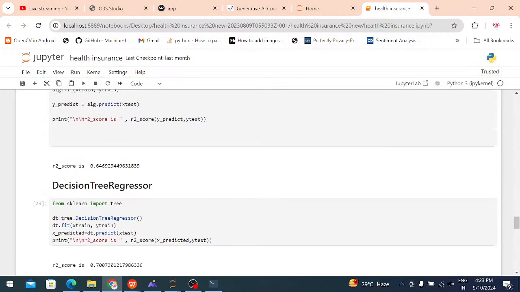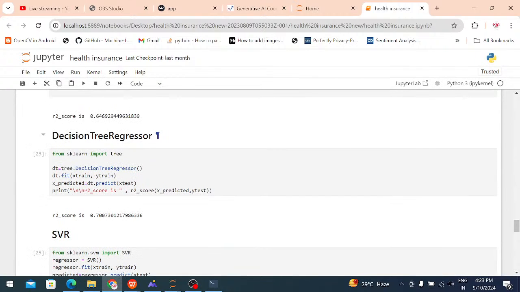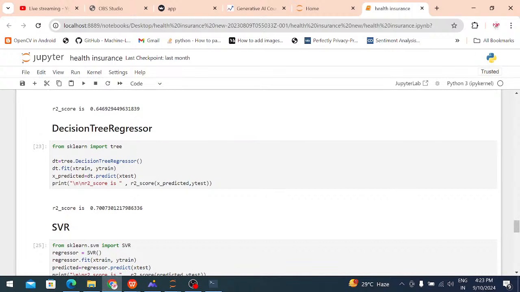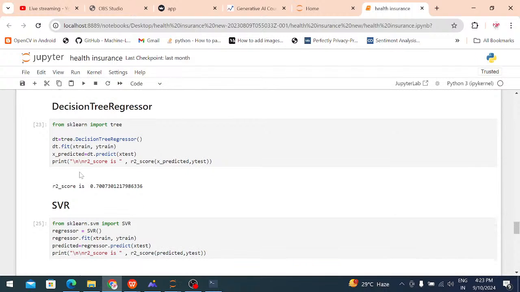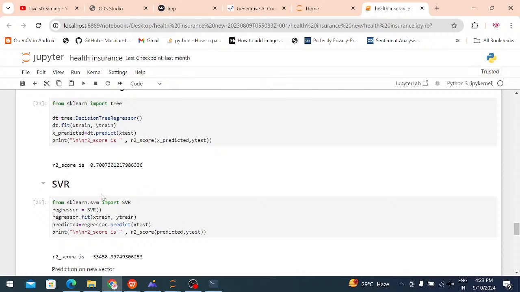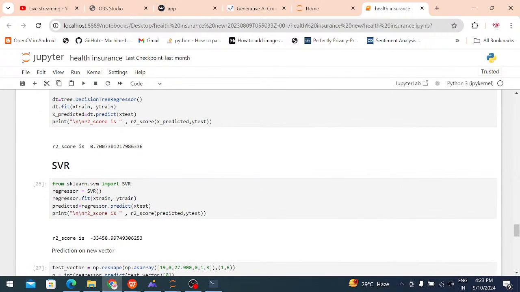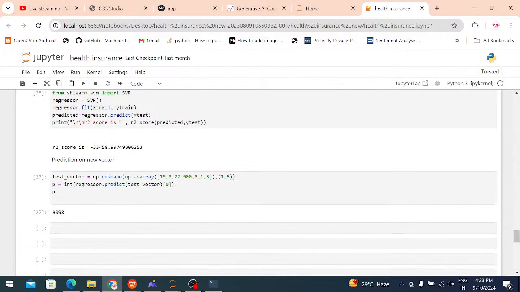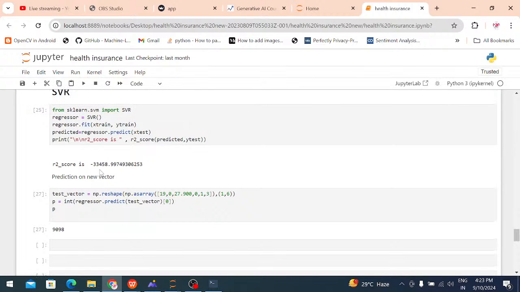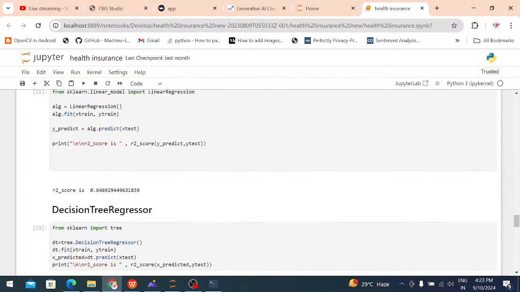First I applied the random forest. After that, the linear regression model. After that, one more, the decision tree. In the decision tree, I give the input to the model and then test the model. How much did we get for the decision tree? 70%. After that, one more algorithm imported from sklearn, the support vector machine. In support vector machines we have support vector regression and support vector classifier. Here we are applying support vector regression. How much did we get from the support vector regression? 33%.